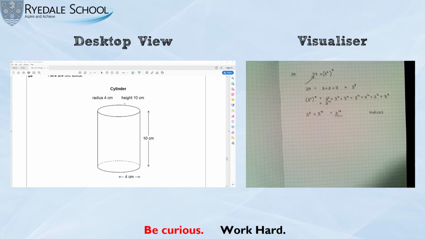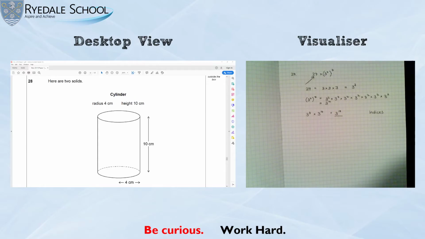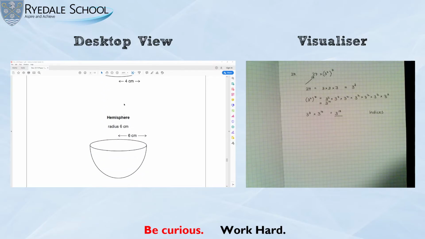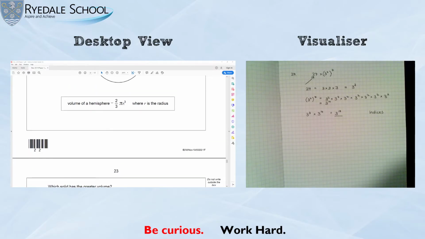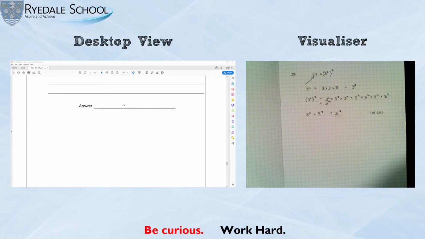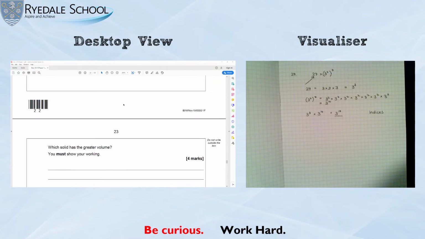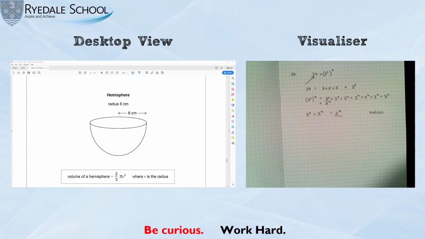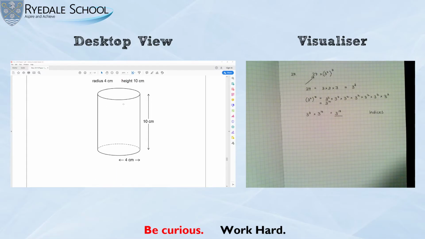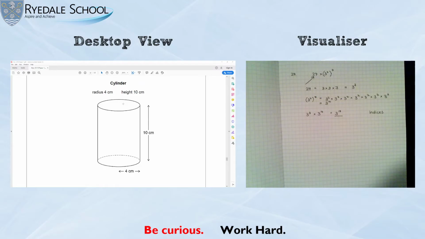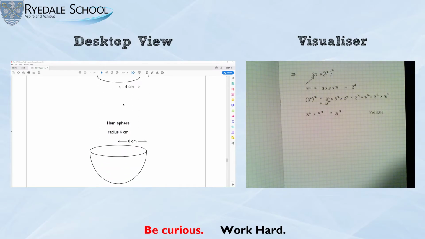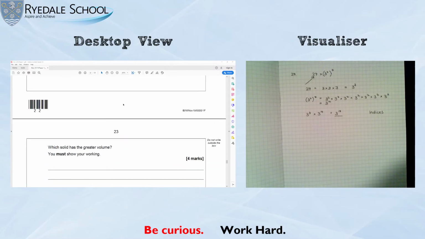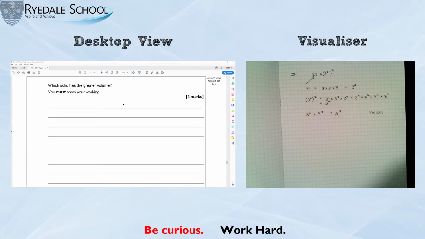Well, certainly you're going to need to know the formula for the volume of a cylinder. If you don't know that, you're going to struggle. Okay? But you might be thinking, pi 3.14. How can I do this question? Well, the key to this question is to not actually use 3.14, and it's to write your answers in terms of pi. If you do it that way, you will be able to figure out which has the greater volume.